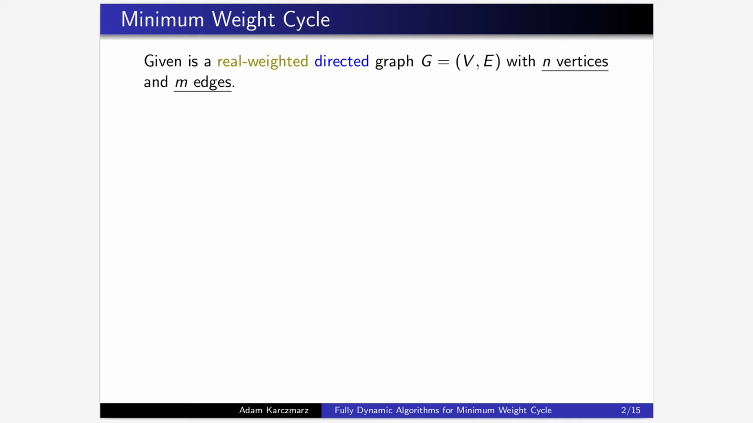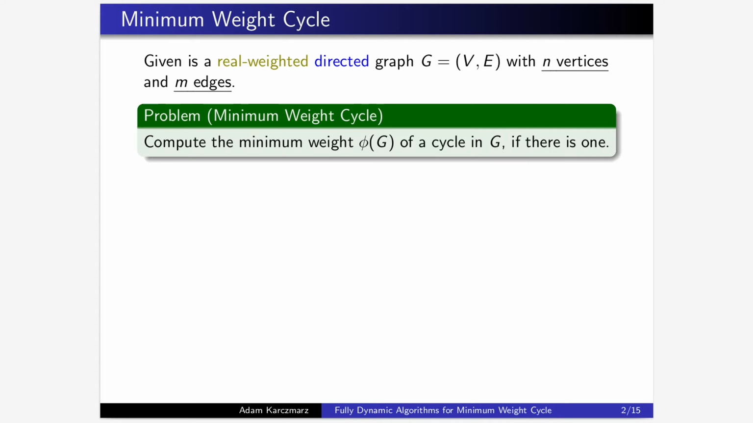In this talk, we will work with real weighted directed graphs. We will denote by n the number of vertices and by m the number of edges. Our focus is on the minimum weight cycle problem, one of the most fundamental graph problems. Given a directed graph G, we want to find the minimum weight φ of G of a cycle in the graph or decide there is none.